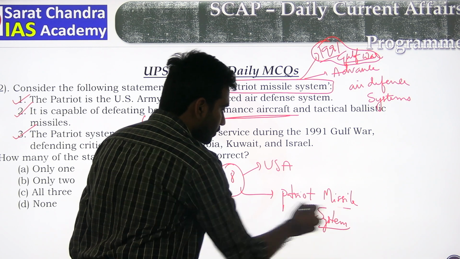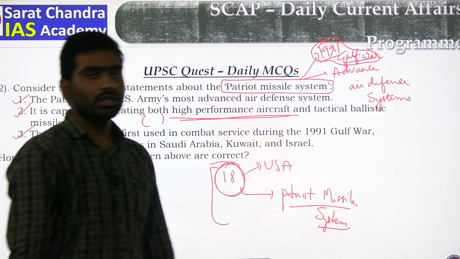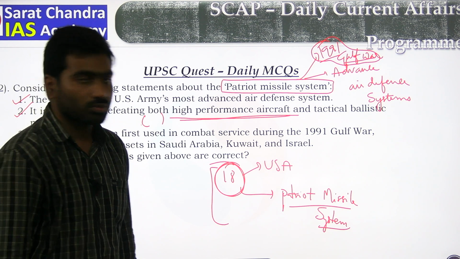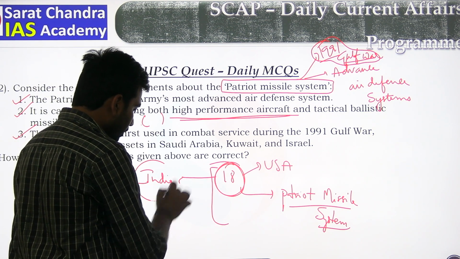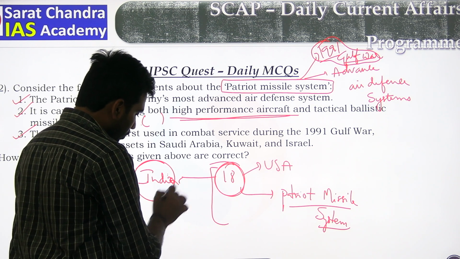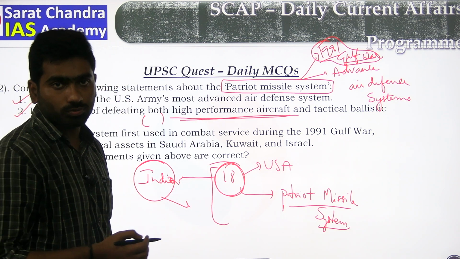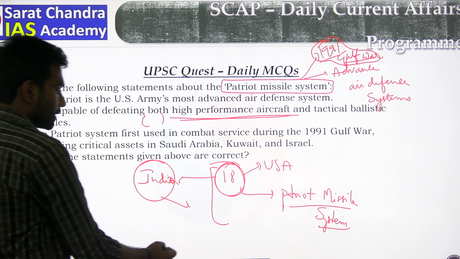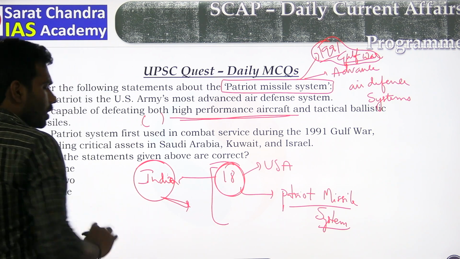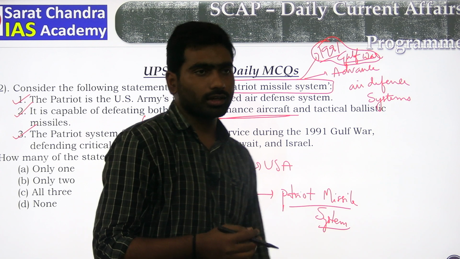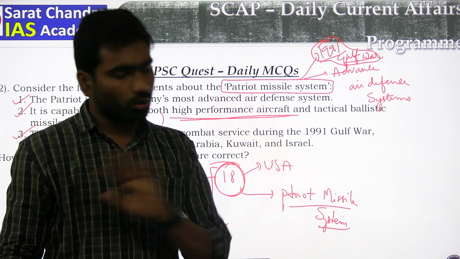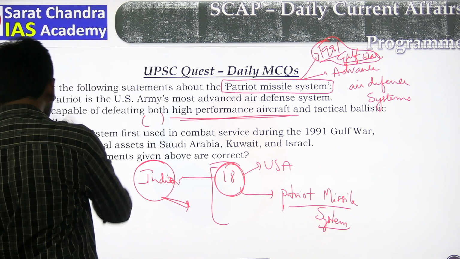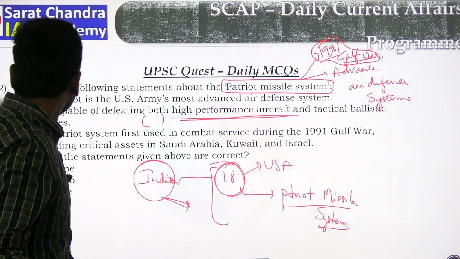Those systems are possessed by 18 countries, and India currently does not have such kind of missile systems. Okay, so 18 countries. The statement may be like this: India also possessed Patriot missile systems, so they purchased it from USA. No, this is a wrong statement. Okay, so all three statements are correct.